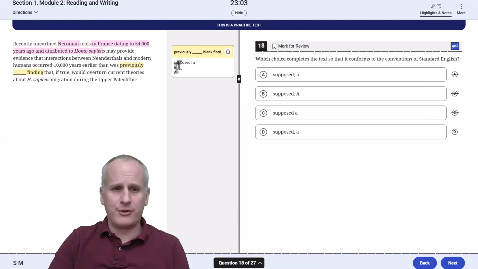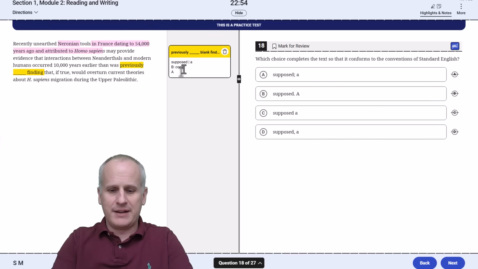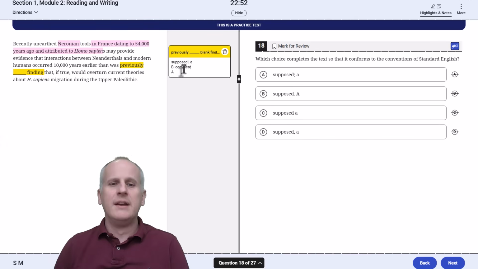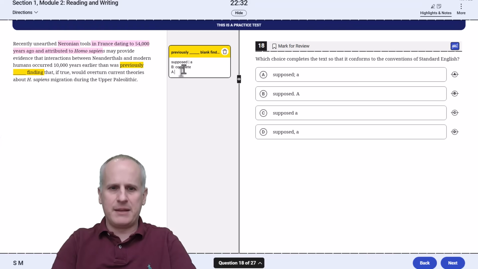So recently unearthed tools may provide evidence that interactions between Neanderthals and modern humans occurred 10,000 years earlier than was previously supposed. That certainly stands as a complete idea. Then we go to a finding that, if true, would overturn current theories about H. sapiens migration during the Upper Paleolithic. We go, a finding that, if true, but what is the finding? I don't know. It's not about lacking the subject verb pair here. It's about lacking the context that makes this incomplete